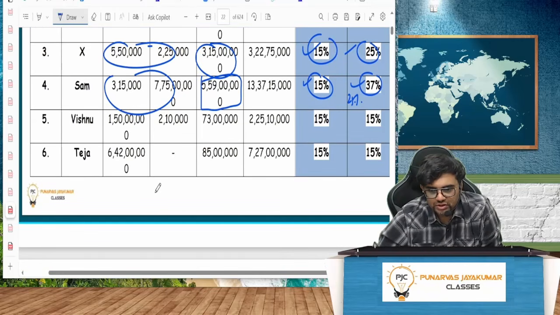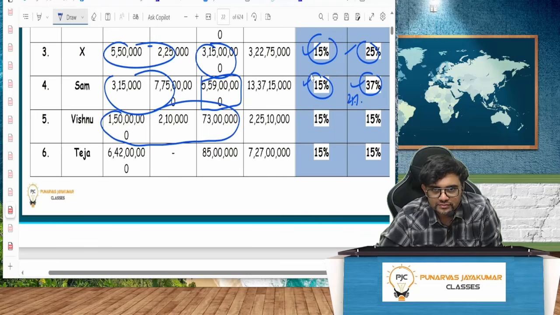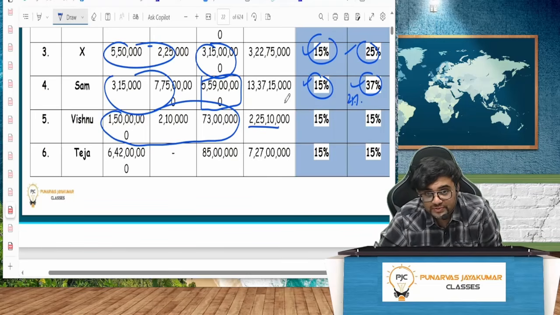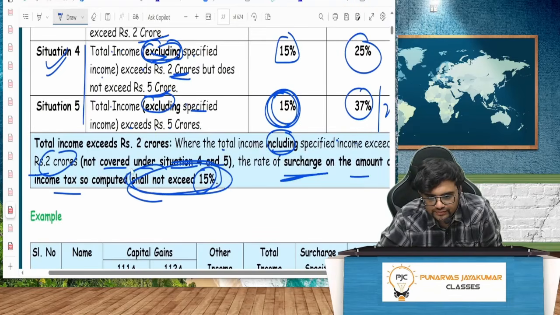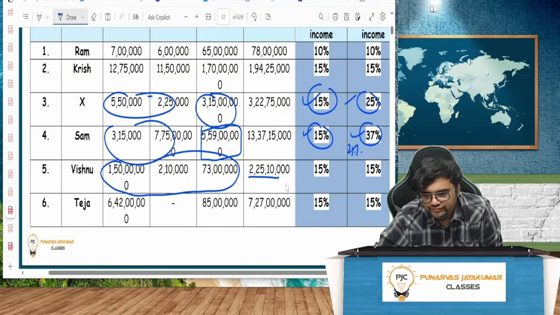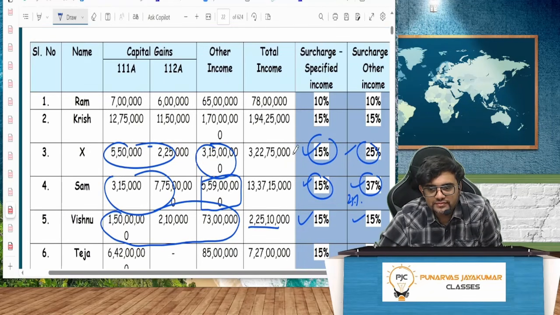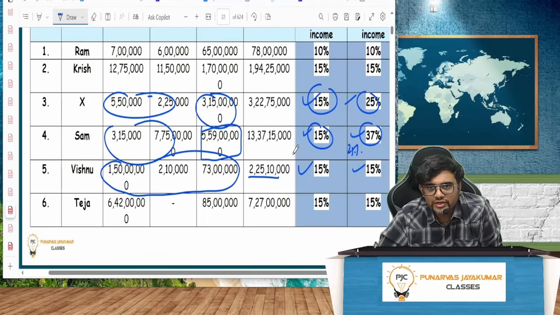Vishnu. See guys, all put together more than 2 CR. This will be under special situation here. What is the answer? 15%. Next, capital gain, other income. Total is 7.27 CR.